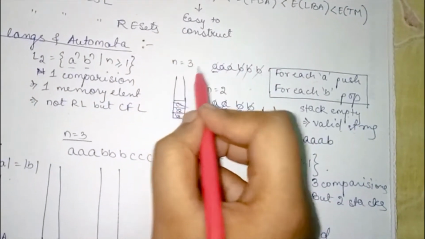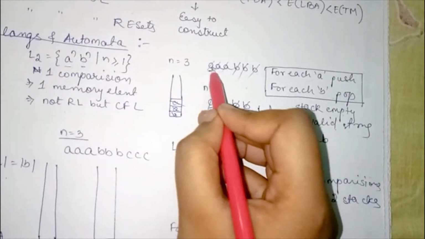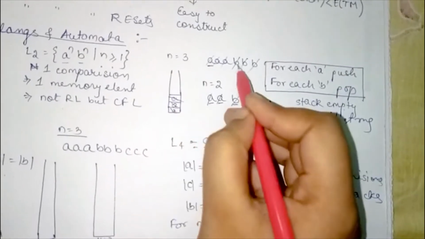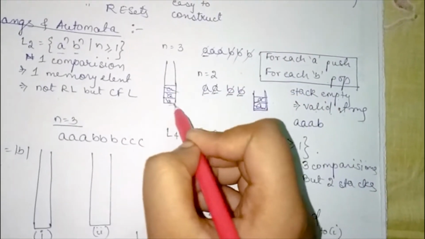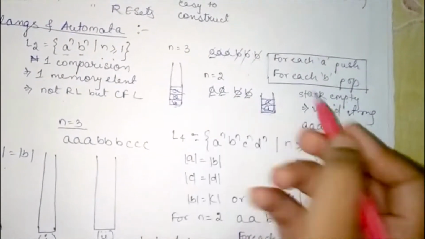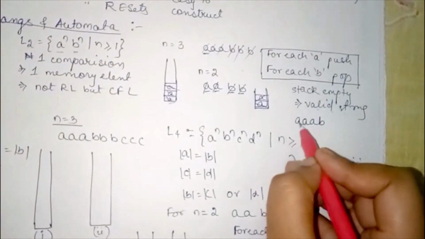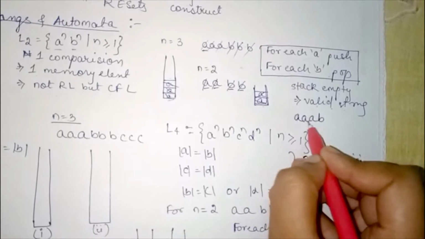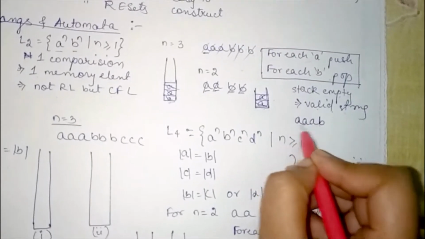Similarly for n equal to 3, for each A we have pushed and for each B we have popped. Therefore the string is now empty. The stack is now empty, therefore the string is valid. Then let us see a string which is not valid.